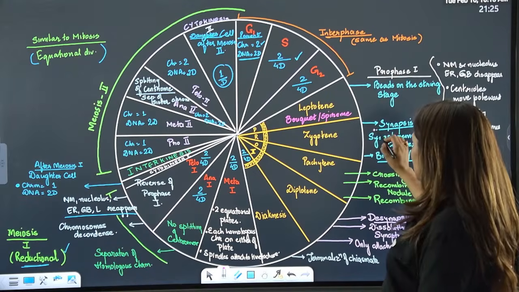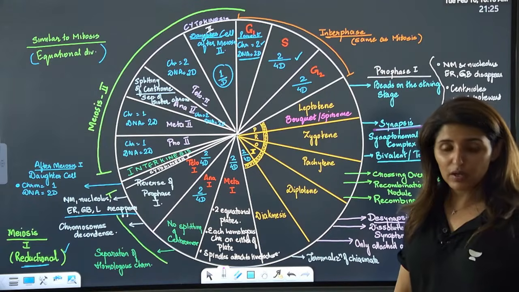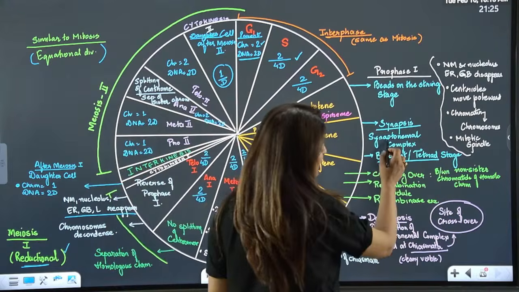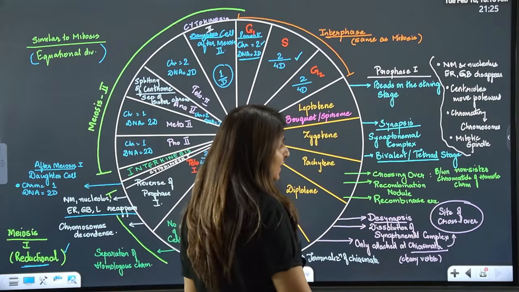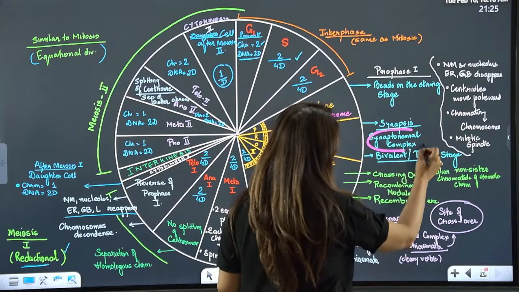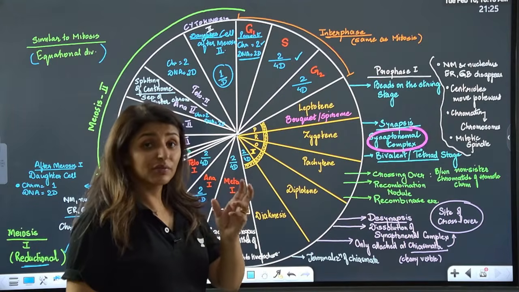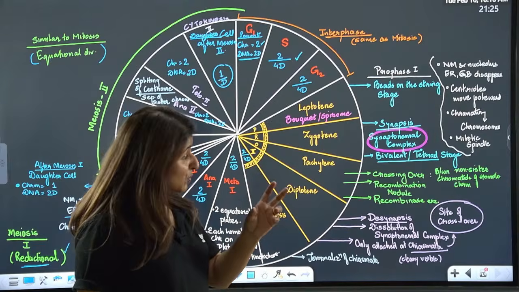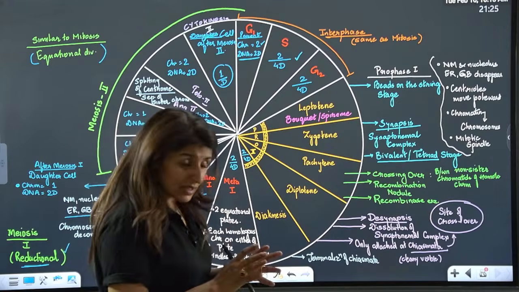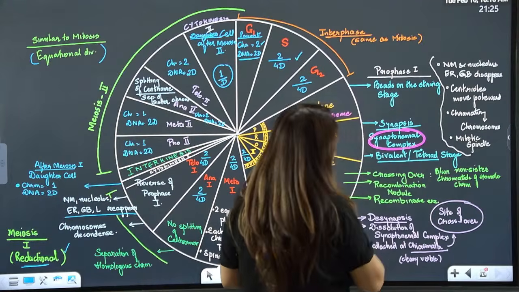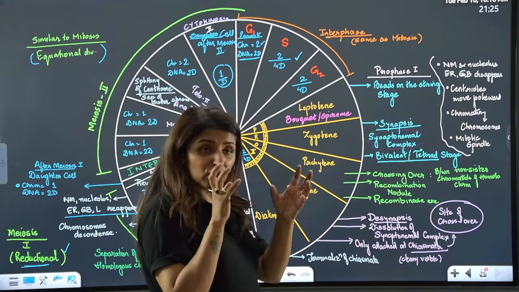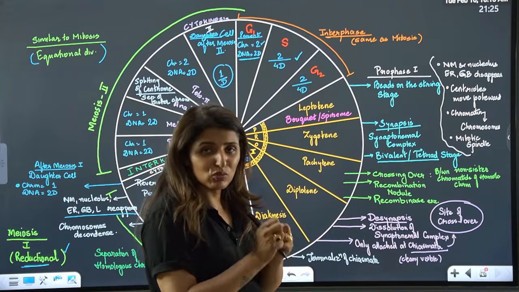Then in the zygotene stage, guys, synapsis is going to occur. So synapsis means the two homologous chromosomes are going to lie side by side. That is synapsis, right? So for the two chromosomes to lie side by side, there has to be a formation of a fibrous structure, and this fibrous structure is made up of proteins, right? And that fibrous structure is called the synaptonemal complex. Synapse means lying side by side, nema is thread. So thread-like structures are going to keep the two homologous chromosomes together.